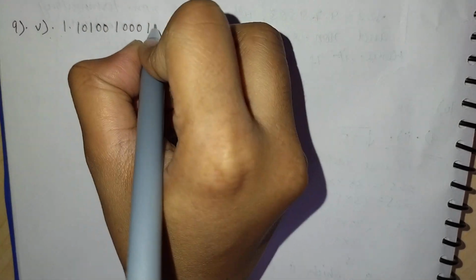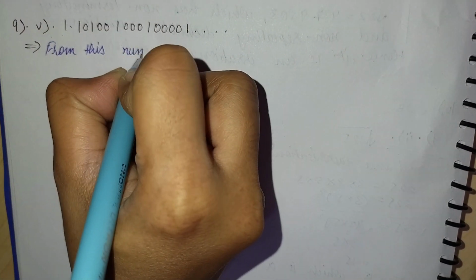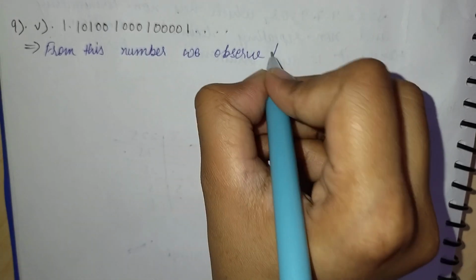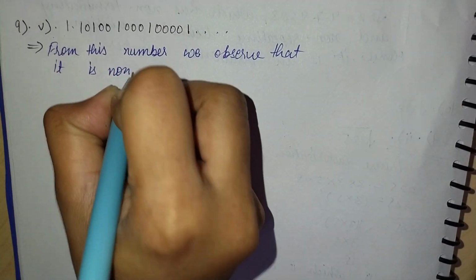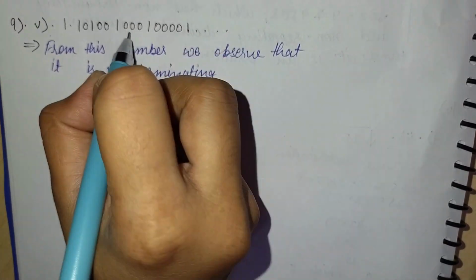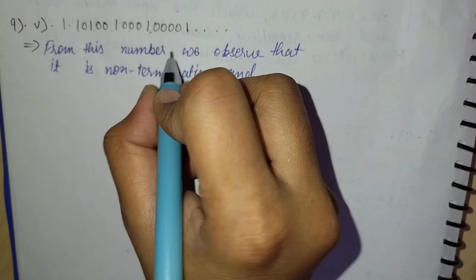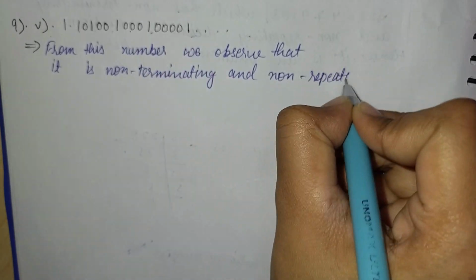Now the fifth part is 1.101001, and from this number we observe that it is non-terminating and non-repeating. Hence this is an irrational number, because it is a property that if a number is non-terminating and non-repeating, then it is an irrational number.